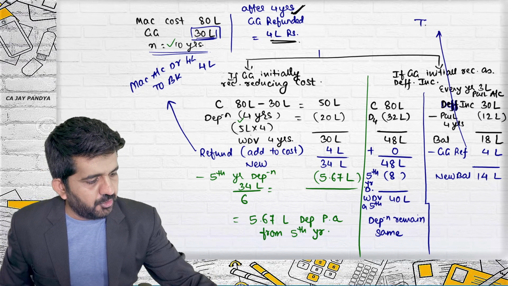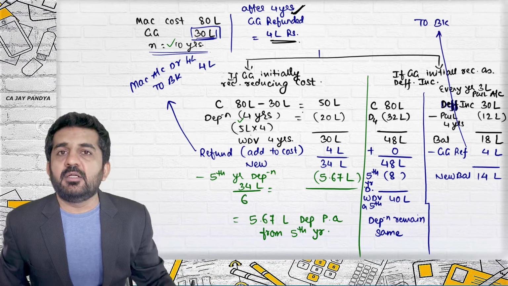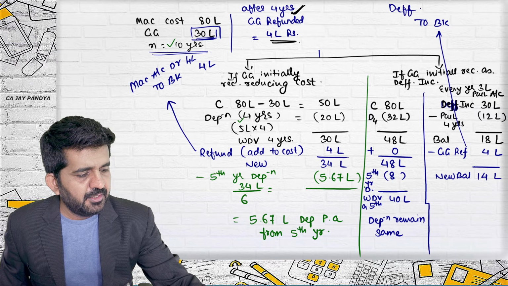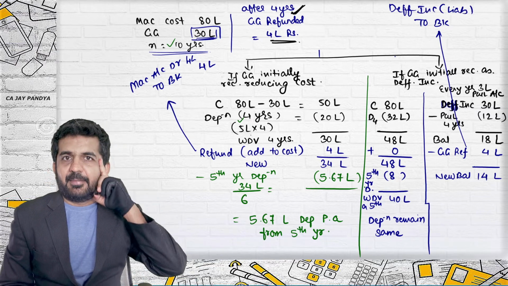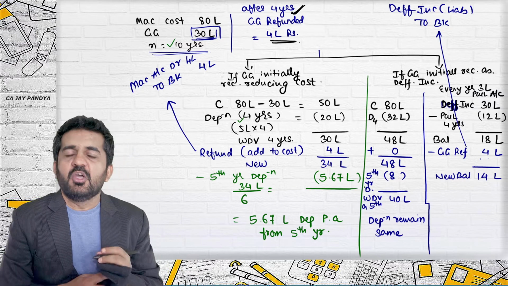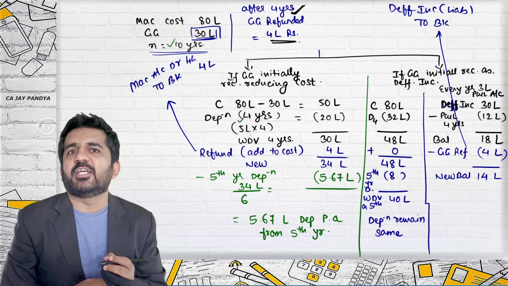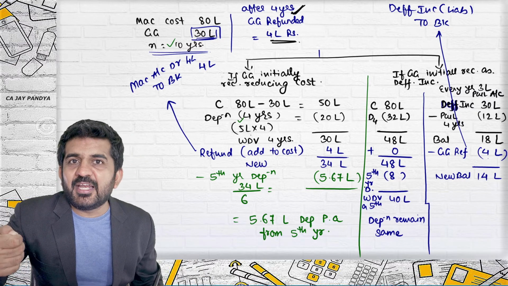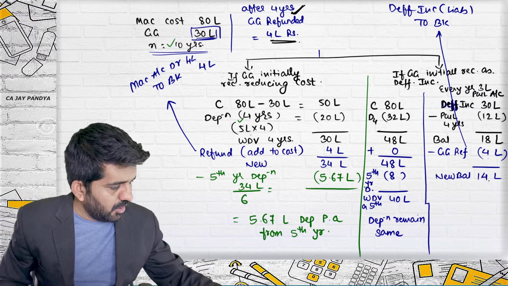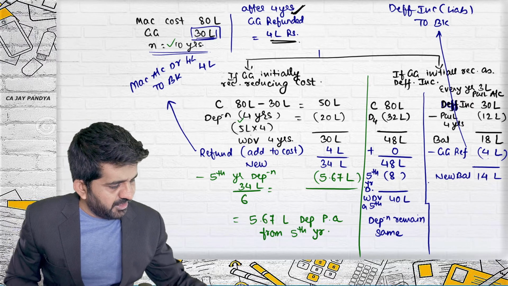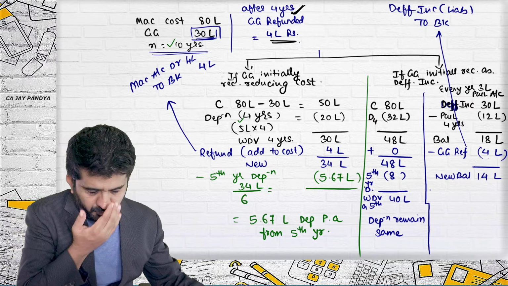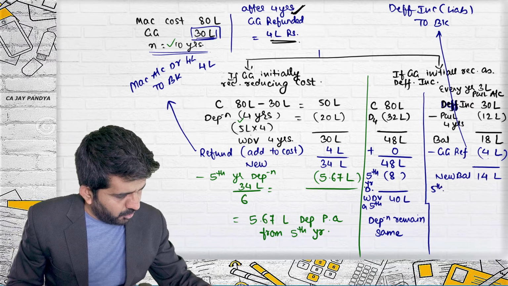Try to concentrate. To bank, because you are refunding the grant. Alright. Deferred income, which was a liability, now will decrease because it is debited. It will decrease by how many rupees? 4 lakh rupees. So I have subtracted 4 lakhs over here. What is the new balance of deferred income? It is 14 lakhs. Try to understand, will this be transferred to P&L account? Yes. From 5th year onwards,